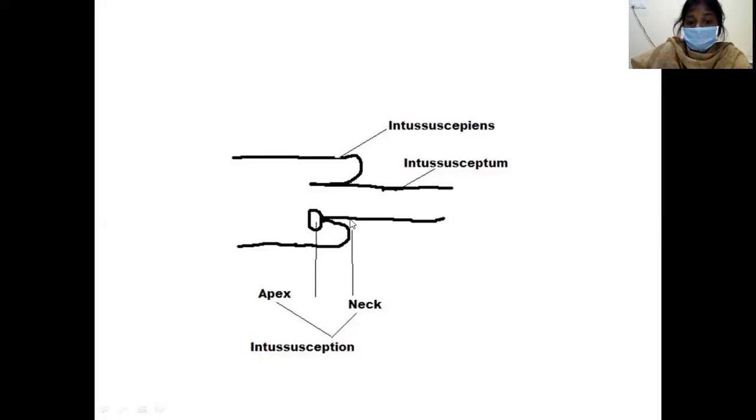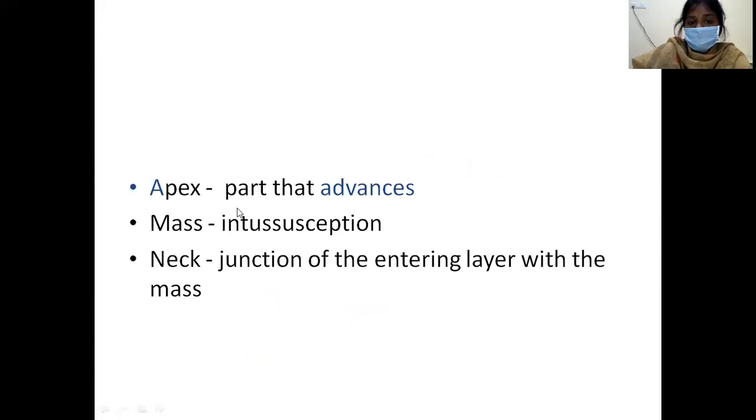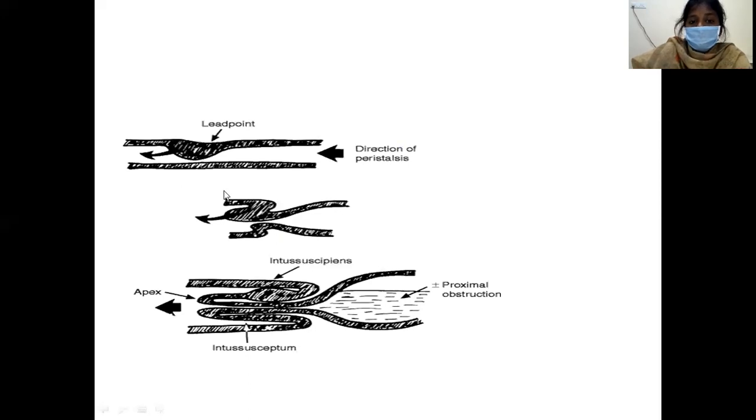intussuscipiens, and the one which advances inside is the apex. Apex is the region which advances, and the one connecting the apex and intussusceptum is the neck. So the apex is the part which advances, and the whole mass is the intussusception, whereas the neck is the junction of the entering layer with the mass. So if there is a lead point like Meckel's diverticulum or polyp, what happens?